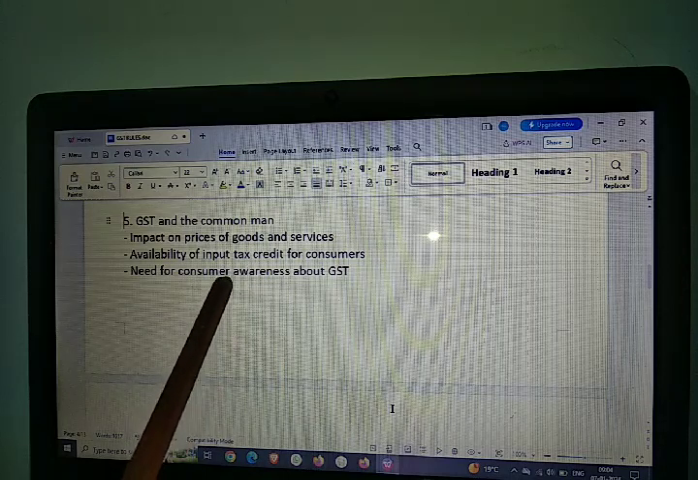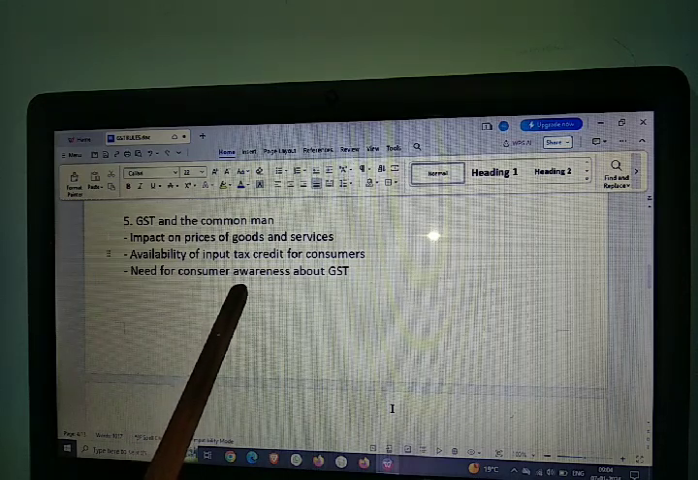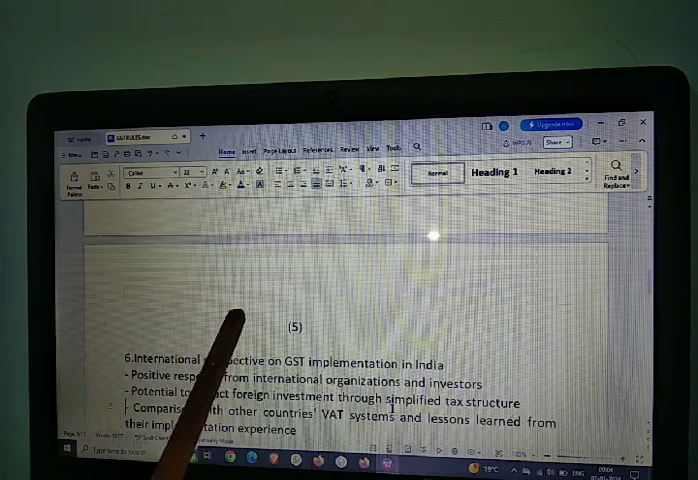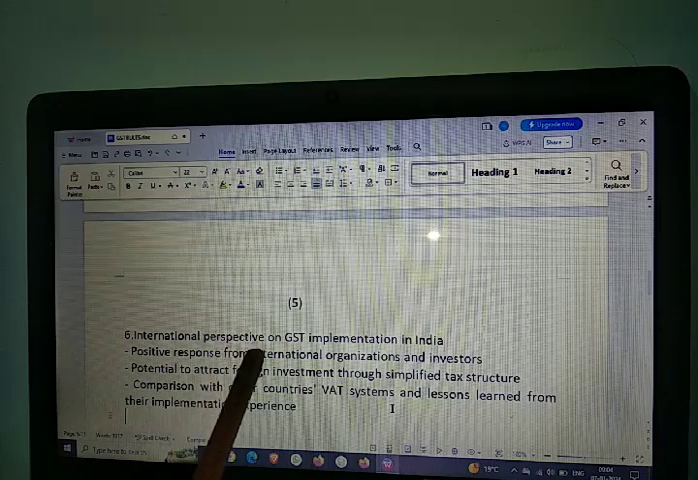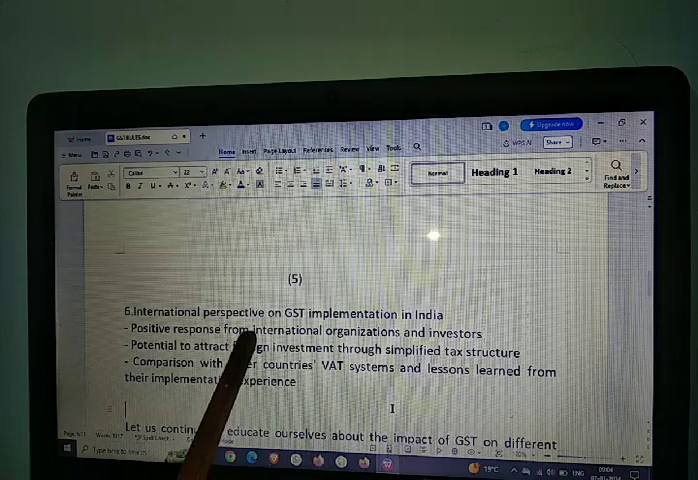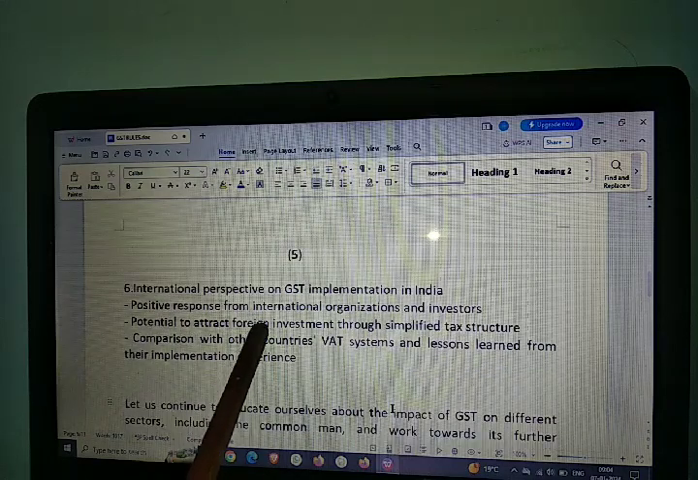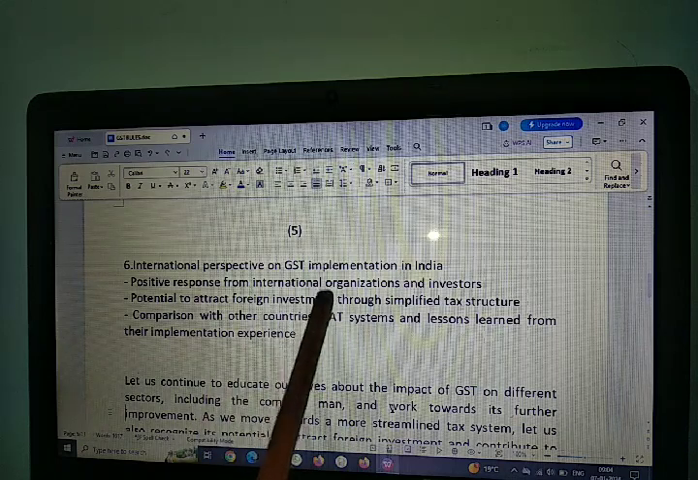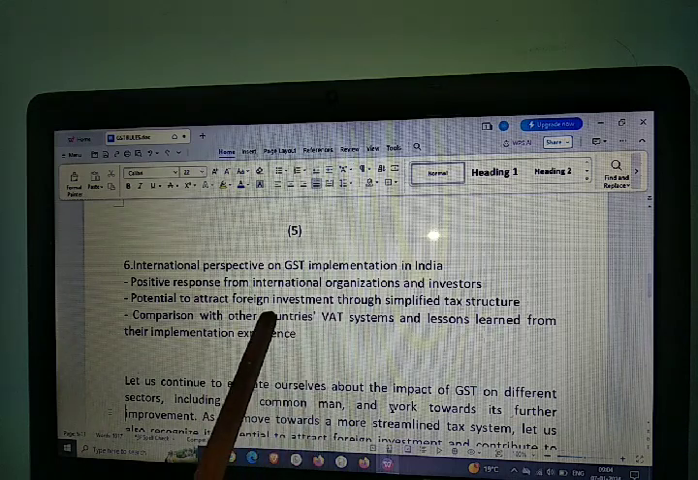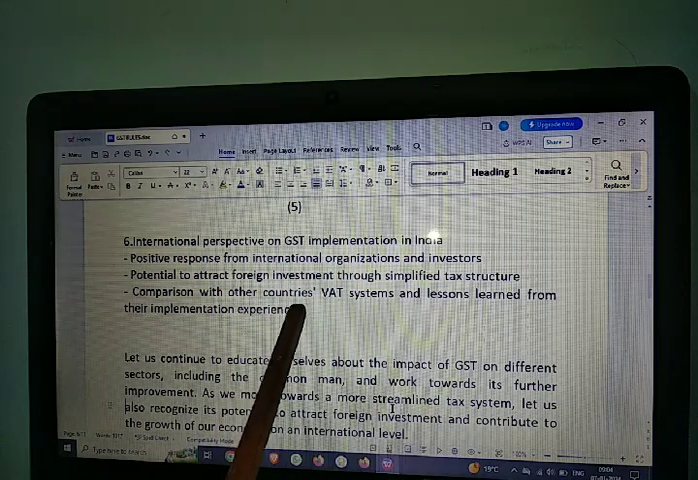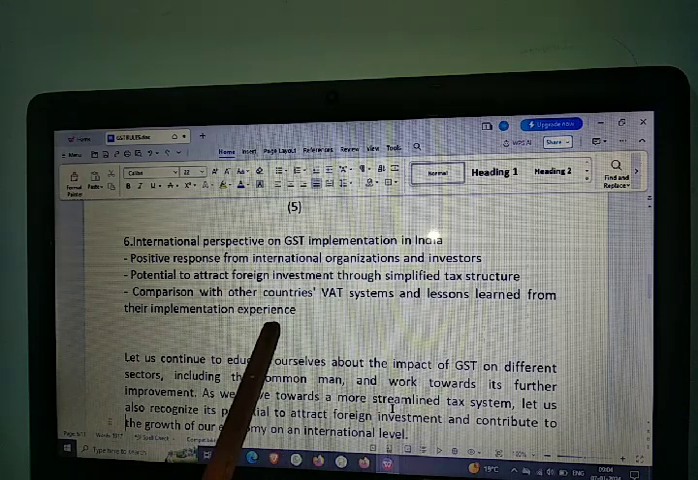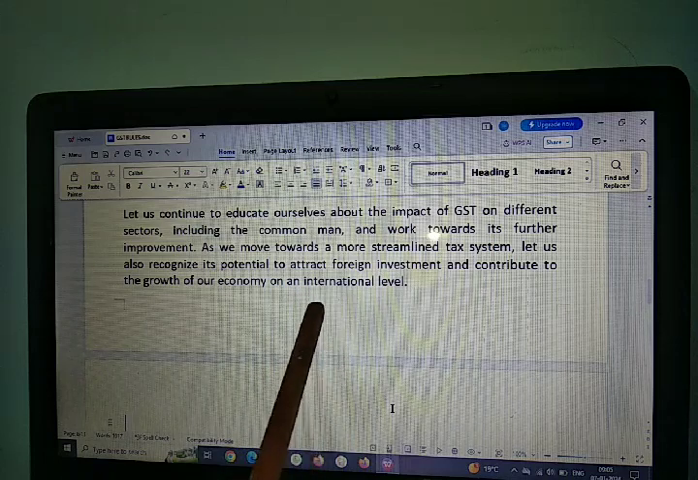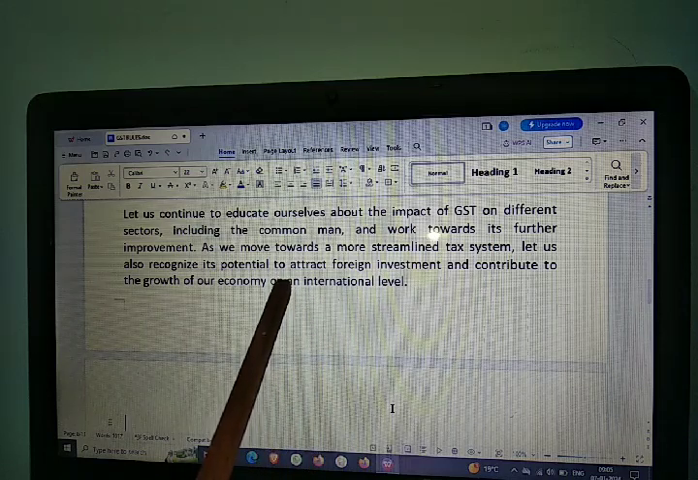Now we will be discussing GST and the common man. There is an impact on prices of goods and services, availability of input tax credit, and the need for consumer awareness. Then the next question: what is the international perspective on GST implementation in India? Positive response from international organizations, potential to attract foreign investment through a simplified tax structure, and comparison with other countries and how their tax structures are doing.